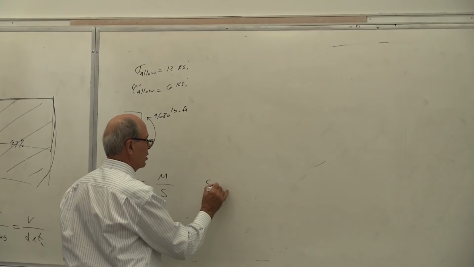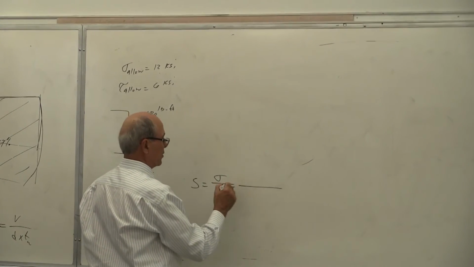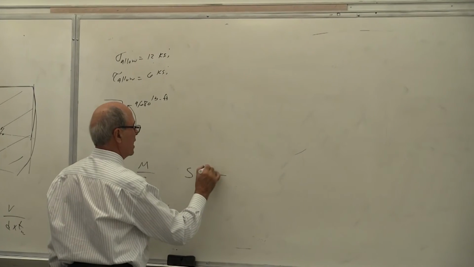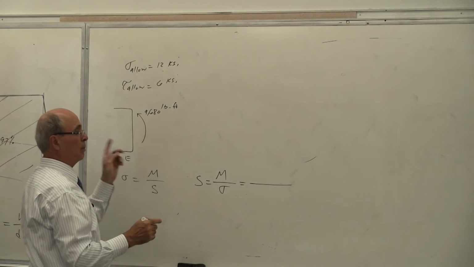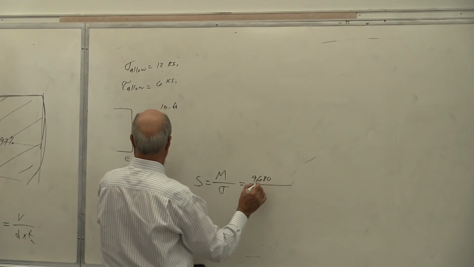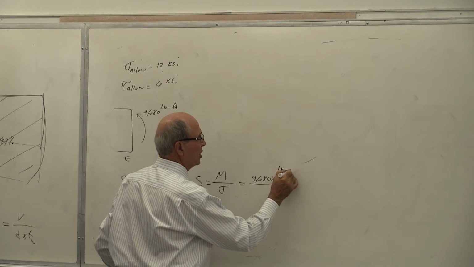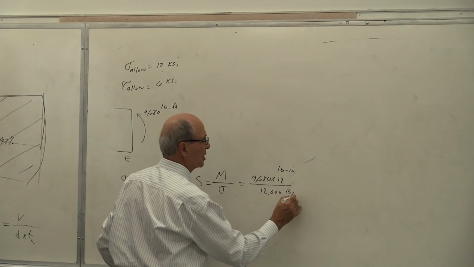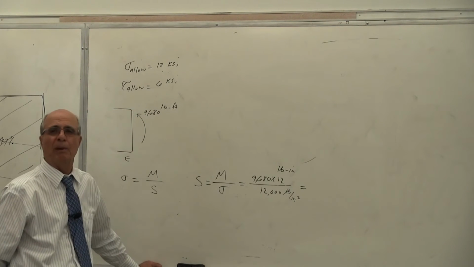Then we said S equal to sigma over M. Oops, sorry, other way around. So S equal to M over sigma, magnitude. Again, tension or compression doesn't matter. So it is 9,680 times 12 to become pound-inch, divided by 12,000 PSI or pound per inch squared. So the pound on pound drops out. The result will be in inch to the power of 3.